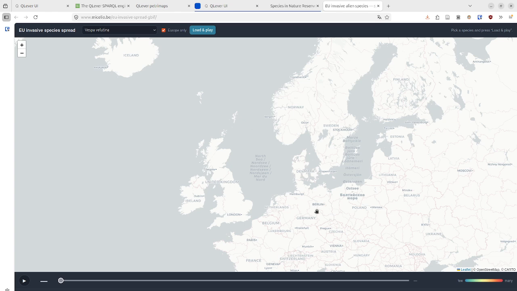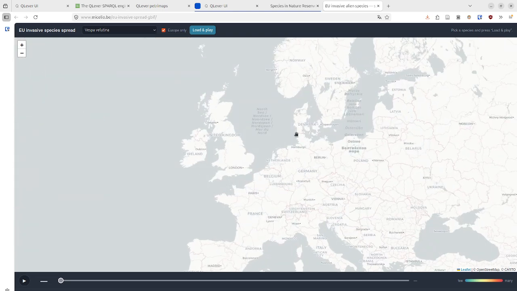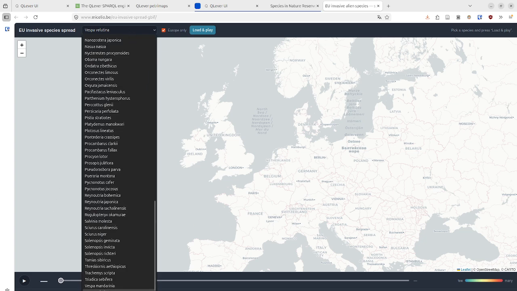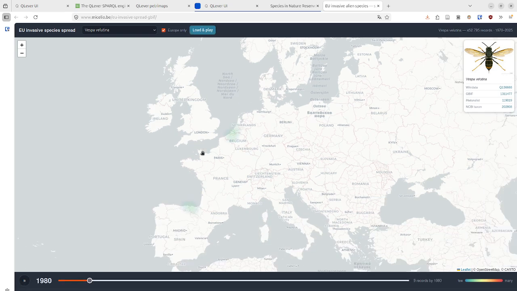Here's another example of something that can be done with this kind of dataset now that we did the big work of converting it into RDF and uploading it to a SPARQL endpoint. Here we have a list of different invasive species in Europe, and we can run this through time and see how they spread. Load and play here, up here. Vespa velutina, and if I run here, I can see how the GBIF occurrences for this particular species are annotated through time, right?